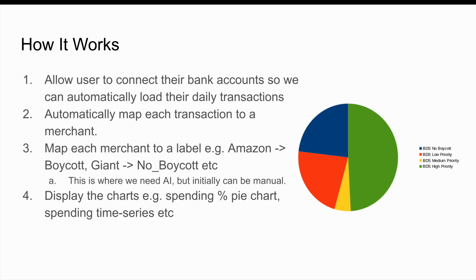In more detail, once the user has connected their accounts and uploaded all the transactions, we can map the transaction to the merchant, and each merchant has their own label in terms of the campaign. For example, is it a boycott company or is it a non-boycott company? And we can even further group this in more detail, for example, boycott level 1, boycott level 2. But that is a detail that we can discuss in the future. For now, that's the idea, and this is where we need AI.